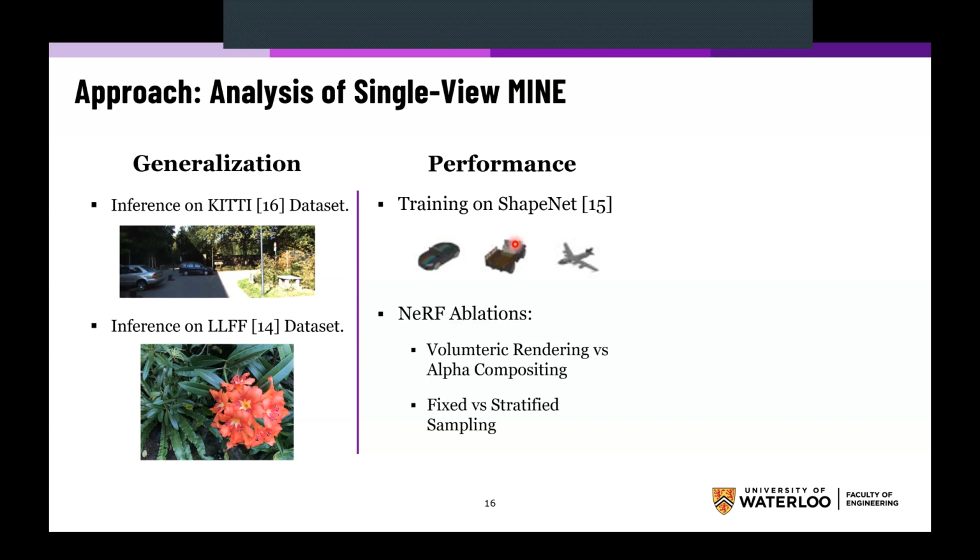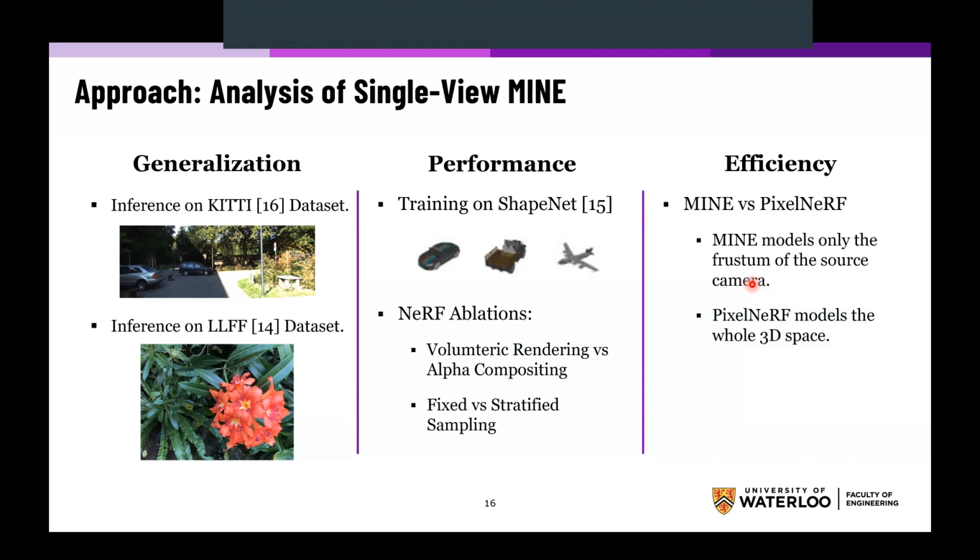We also carried out some ablation studies to understand which of the concepts that were borrowed from NeRF are actually contributing the most to the enhanced outcome of the MINE approach. So we carried out a comparison between utilizing volumetric rendering and the basic alpha compositing. We also did a comparison between fixed and stratified sampling for the 3D points on the 3D ray.